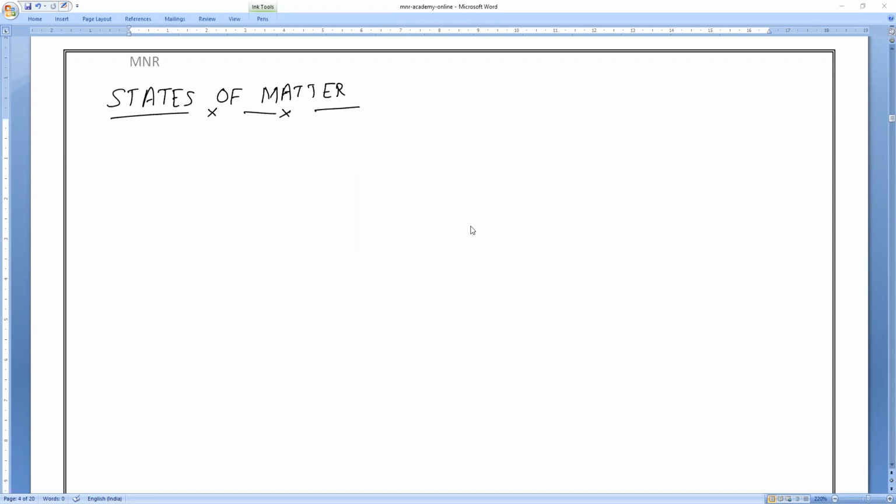So now in today's class, we are going to start the next concept, which is called states of matter. I already taught you that there are 5 states of matter, but of those, only 3 states exist at normal conditions. If you take normal temperature, pressure, and everything, matter can exist in only 3 states. That is what we all know. What are the 3 states?